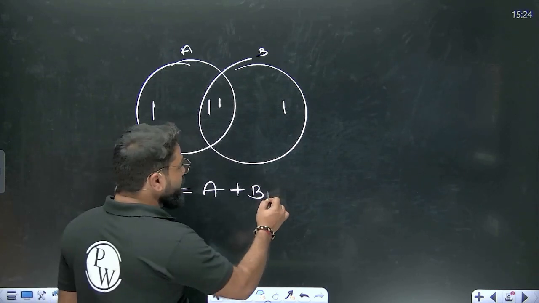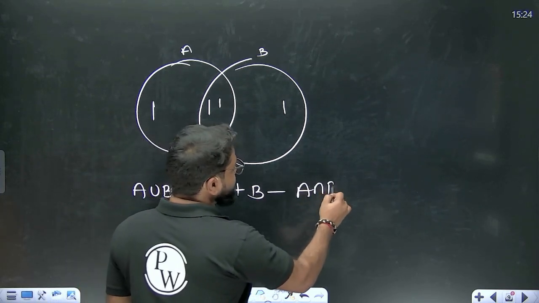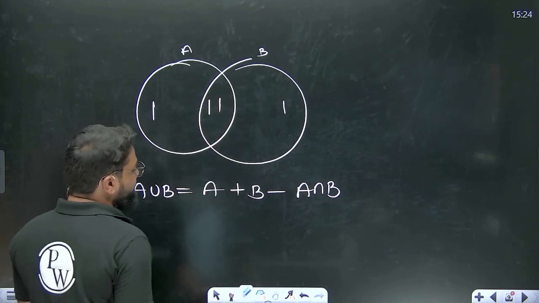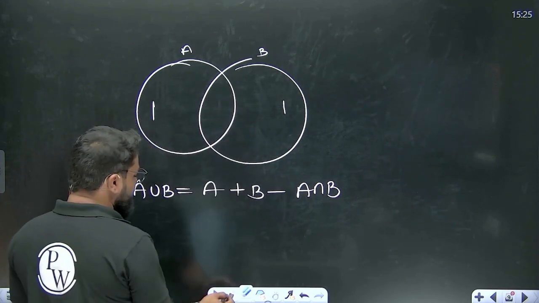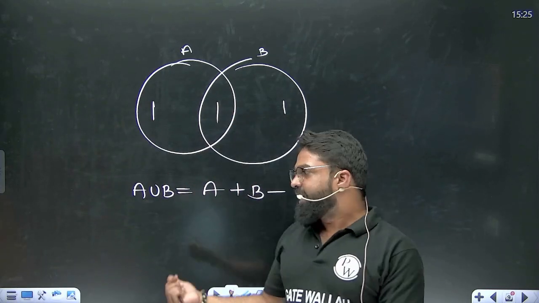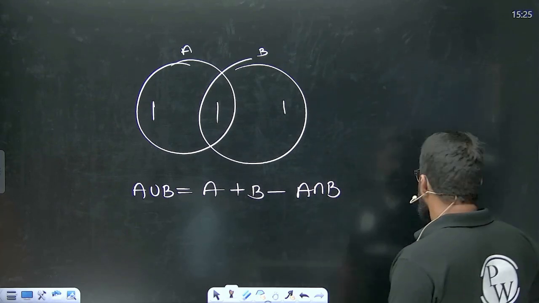Now what do we have to do? We have to remove A intersection B. So if you remove it, what will happen? In this way, out of 2, one will be removed, and then you will get a distinct counting. Okay, let's move to our original topic here.